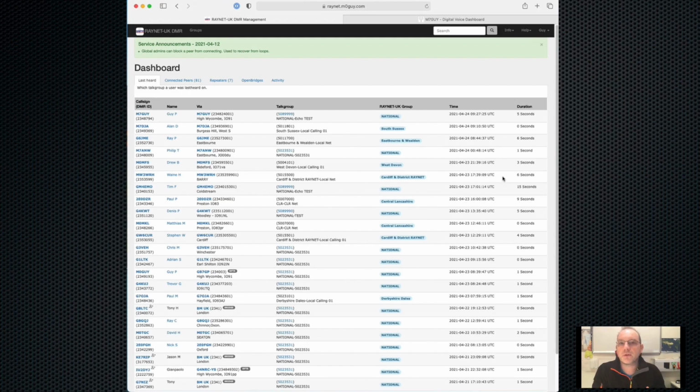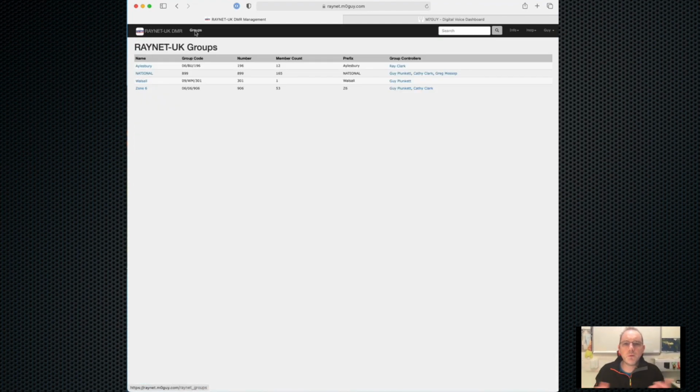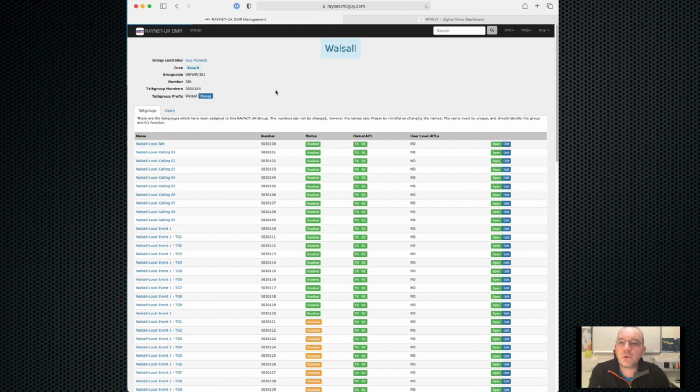Well, let's have a look through some of the functionality that as a group controller you can have on the RAYNET system. So here we can see we're logged into the RAYNET system. We're on the dashboard. Nothing major exciting. Here we go across to groups. We can see the groups that I'm a member of, and for the purpose of this demonstration I've become a member of the Walsall group. I picked Walsall because no one else is in it, so I can make changes without impacting other users.